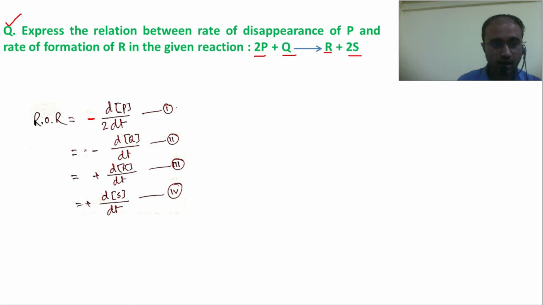In the second case again a negative sign, change in concentration of Q by change in time. In the third case I have to use a positive sign because it's a product, change in concentration of R by change in time. In the fourth case also a positive sign because you are writing in terms of product S, change in concentration of S by change in time. Here you have to multiply it by 2, stoichiometry is 2.